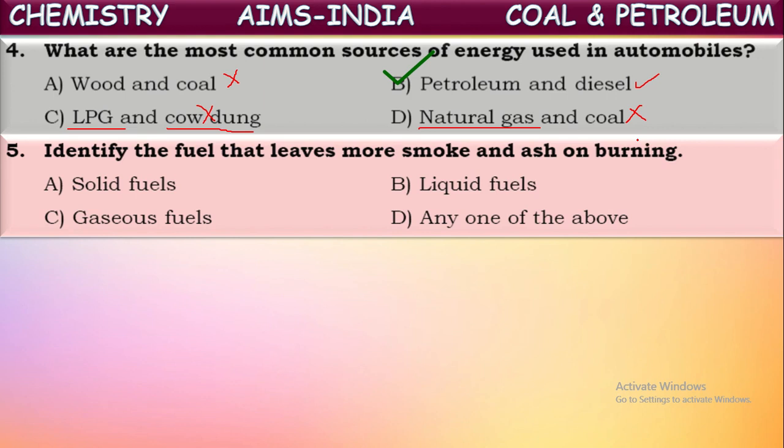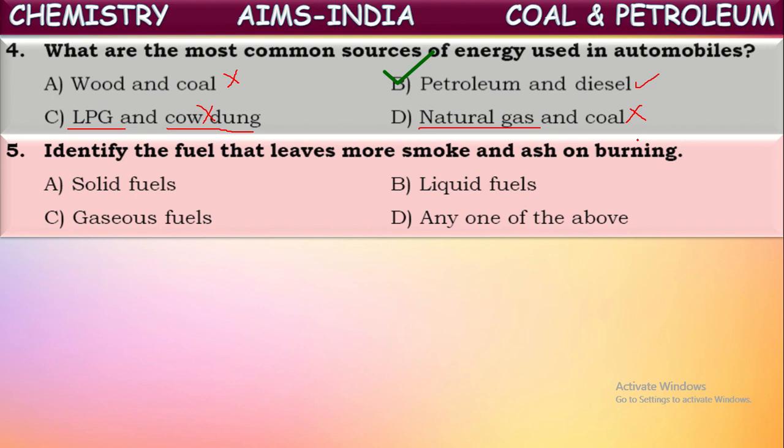But ash is produced only when we burn solid fuels like coal. If you burn coal or cow dung, what happens? They will burn with some flame and they produce some smoke. Along with this, after completion of burning, they leave some ash also. But liquid fuels and gaseous fuels do not leave any solid ash material.